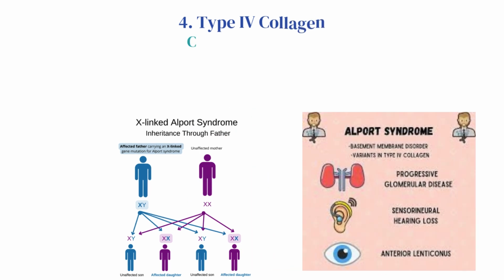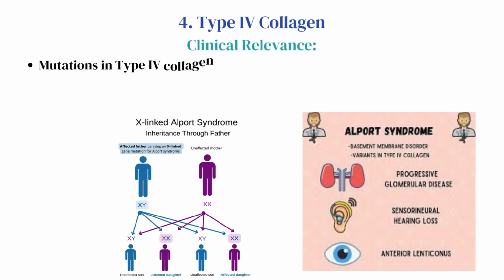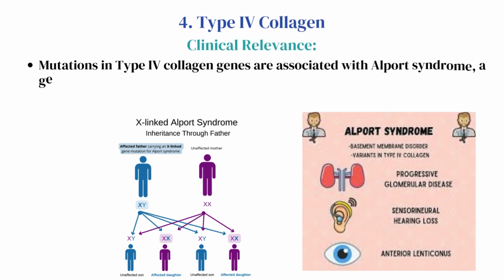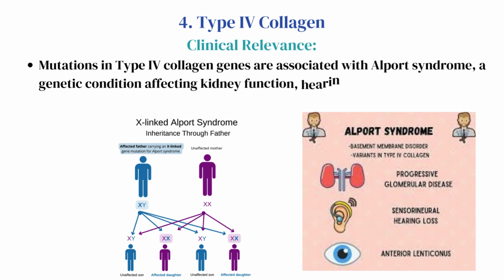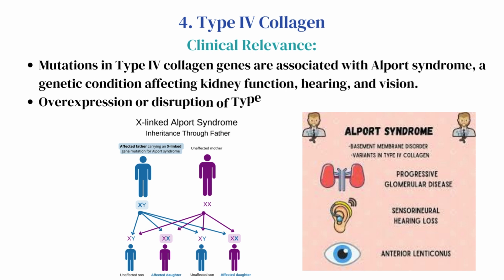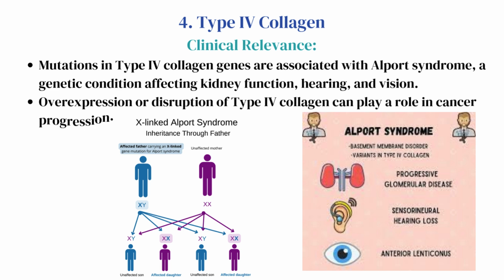Clinical relevance. Mutations in type 4 collagen genes are associated with Alport syndrome, a genetic condition affecting kidney function, hearing, and vision. Overexpression or disruption of type 4 collagen can play a role in cancer progression.